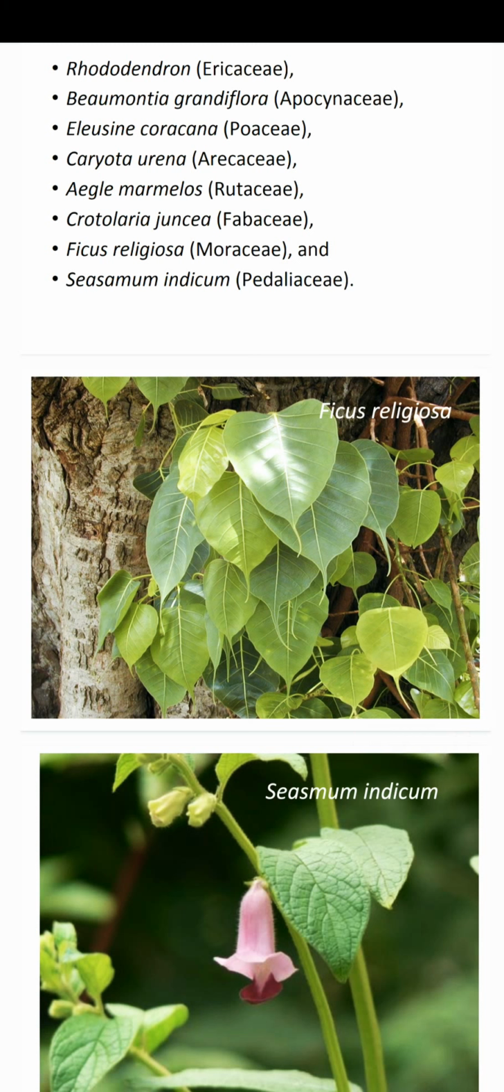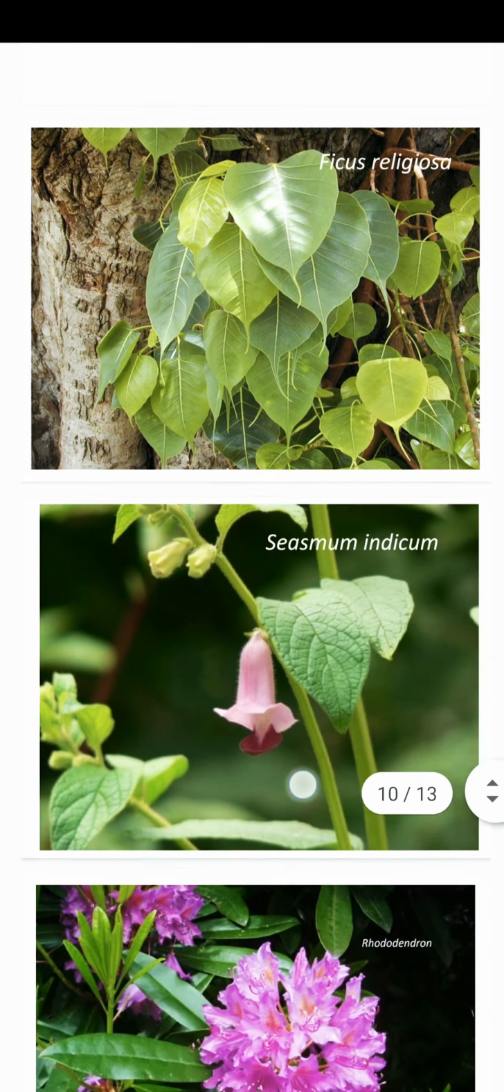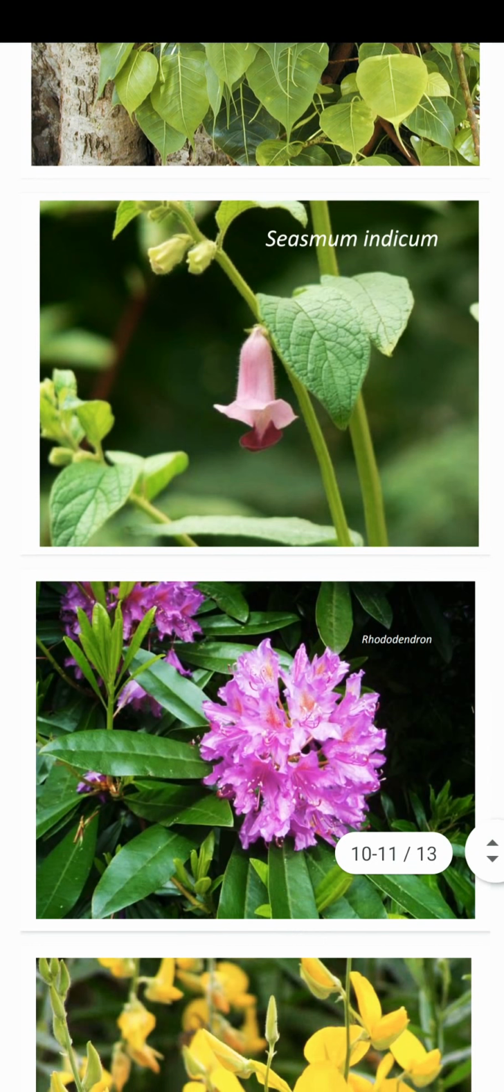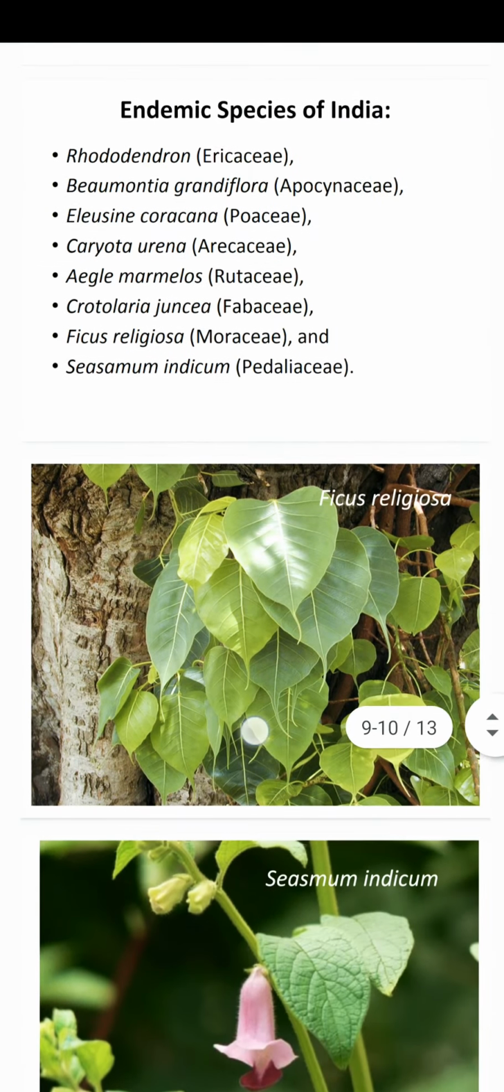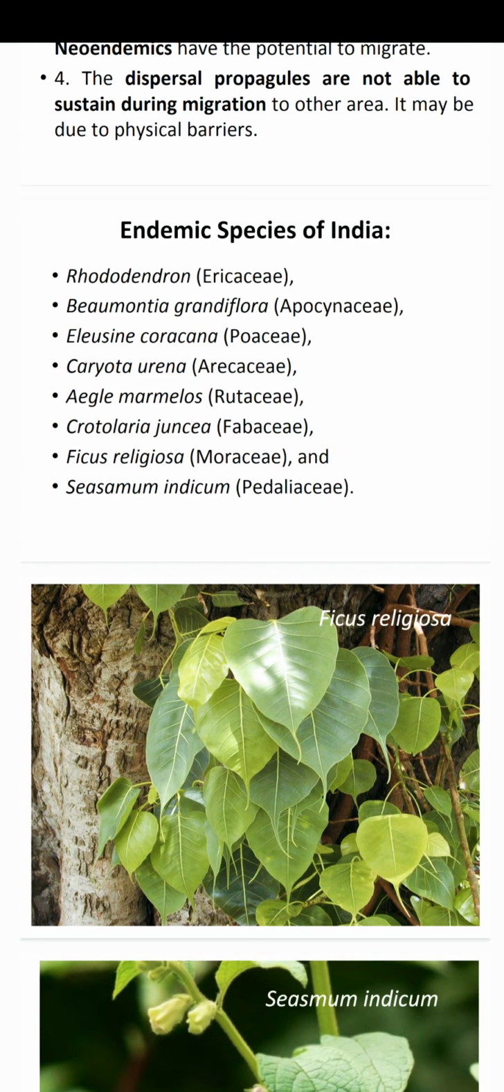Some Indian examples of endemic plant species: Ficus religiosa, Sesamum indicum, rhododendron, Aegle marmelos, Crotalaria. There are some examples of endemic species in India. We can see rhododendron, Aegle, Crotalaria, Ficus, cinnamon.